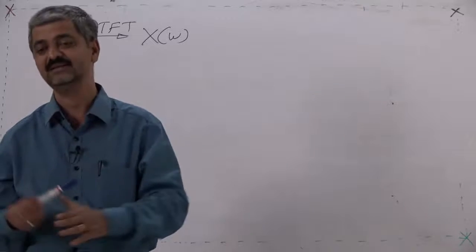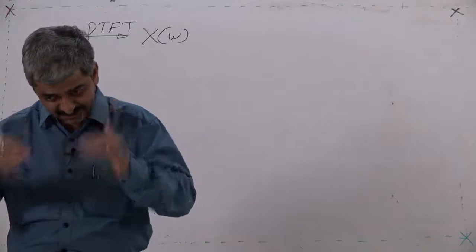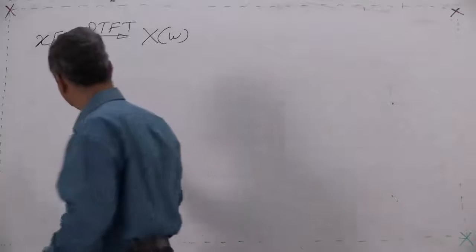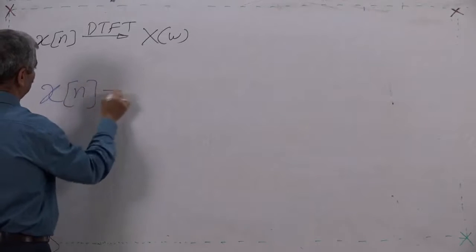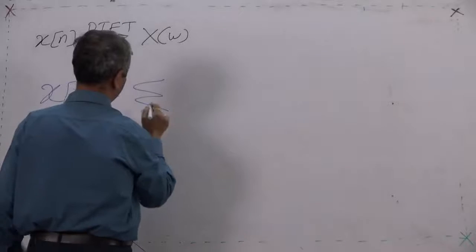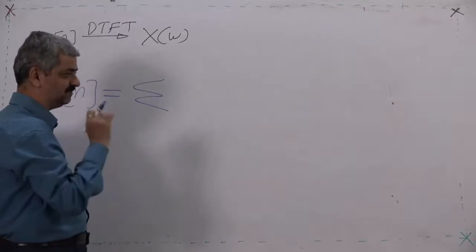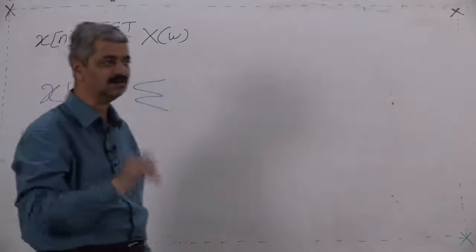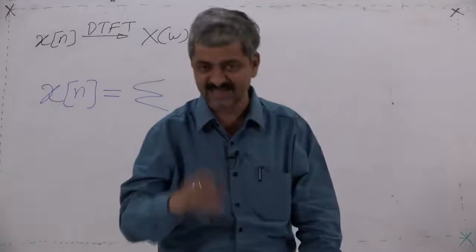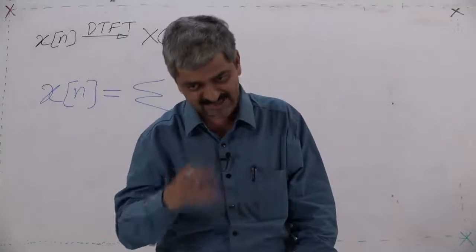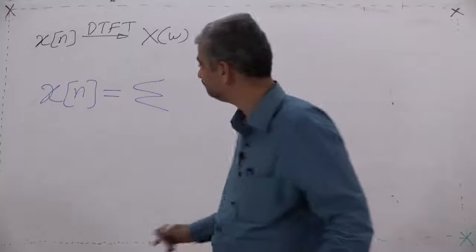How many? That is infinite, and therefore, I am presuming that x[n] is equal to summation. This is a presumption. Whether this presumption is valid, or there are some limitations for this presumption, is there any need to revise the presumption? All these things are expected to be discussed during our discussion.